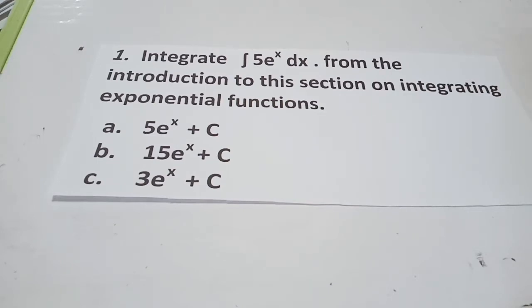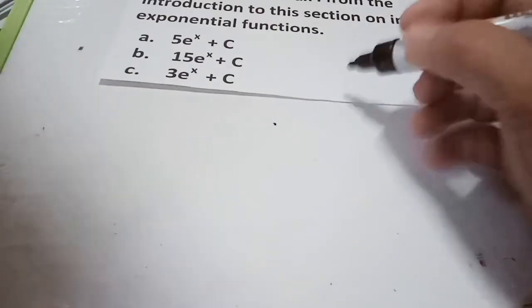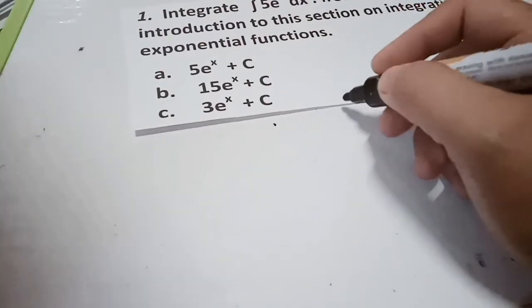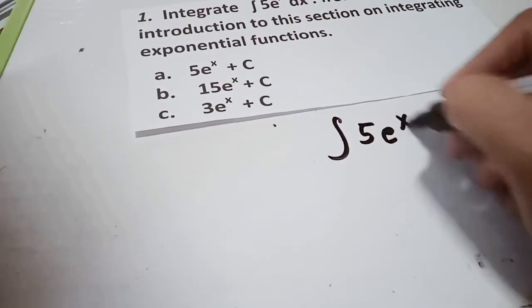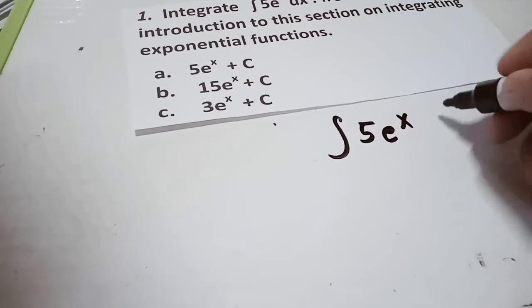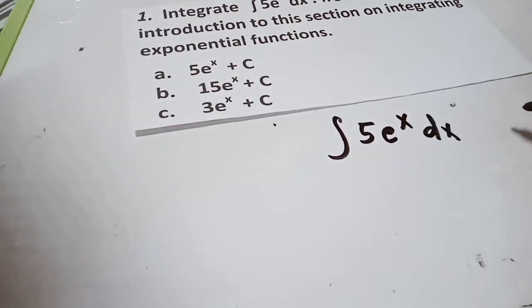Integrate 5e to the x dx, from the introduction to this section on integrating exponential functions. And how do we solve this exponential function? First, we need to integrate 5e^x. Suppose we have the integral of 5e^x dx. Take note, this is an exponential function.